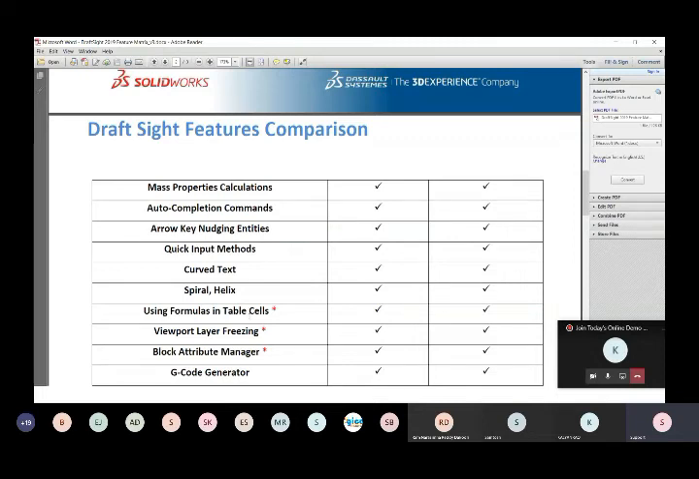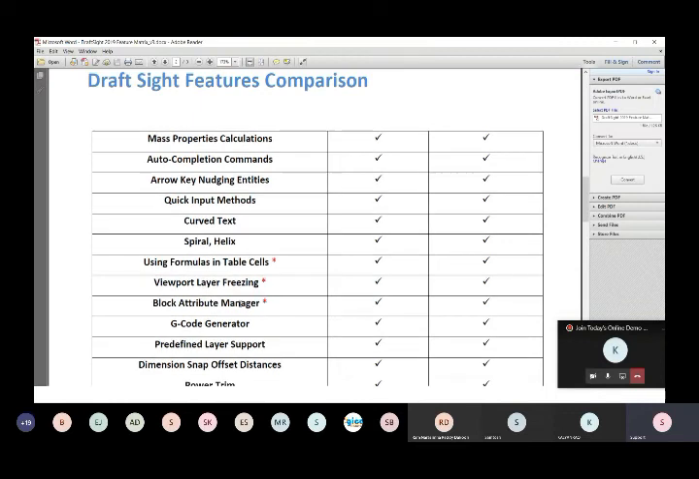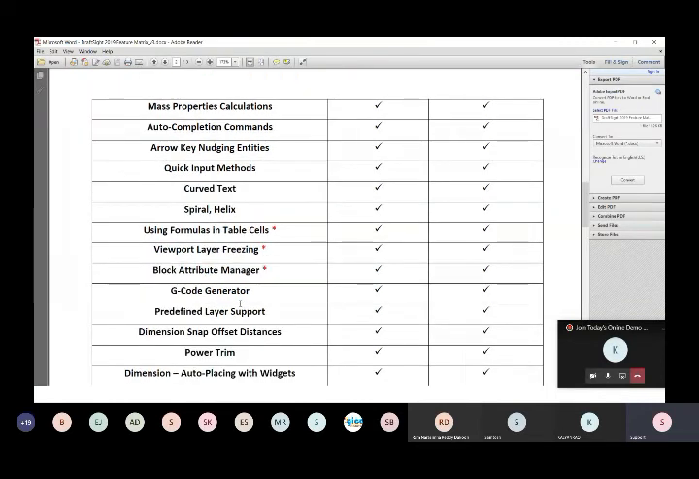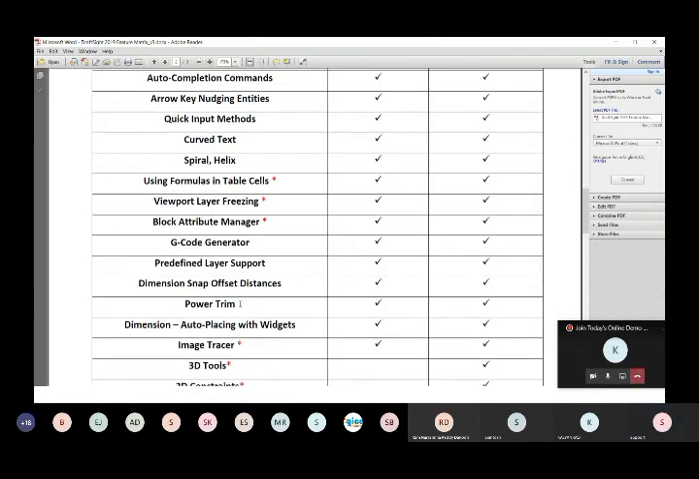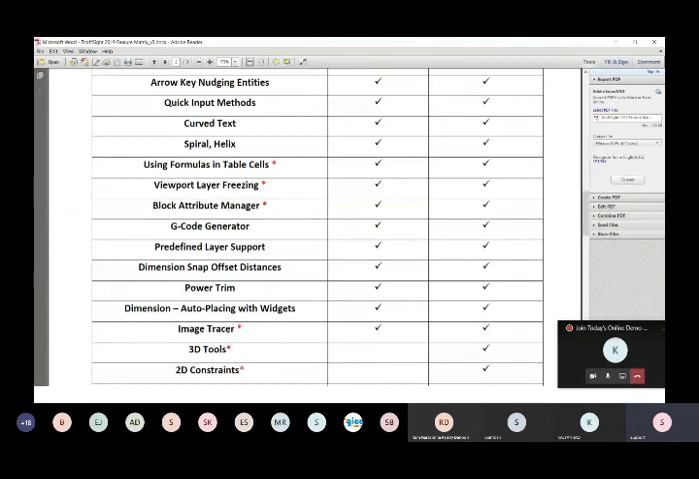So those type of formulations and everything we can do within the tables. And also you can generate the G code generator, like what are the G codes we required for the manufacturers. That is also we can do automatically in the DraftSight. And we can have the power trim.